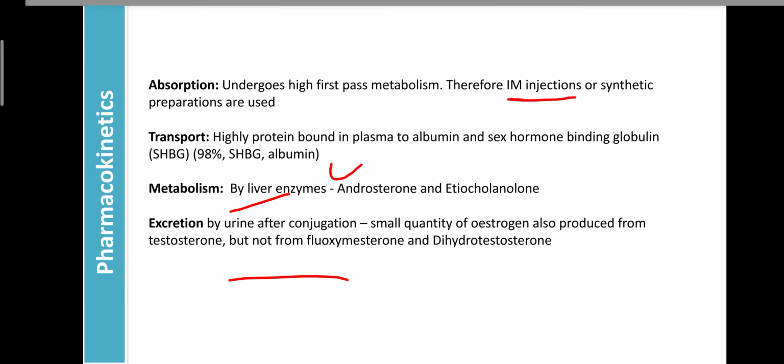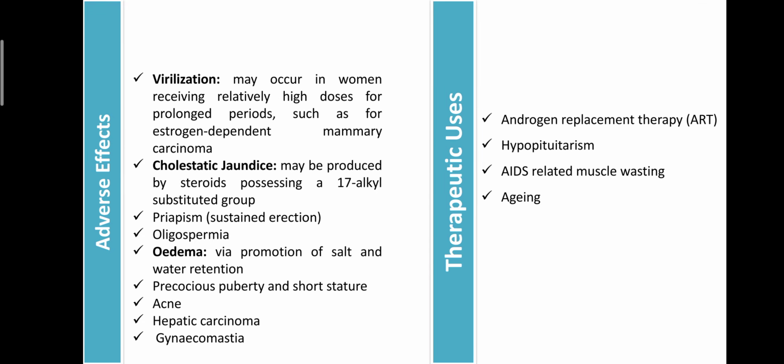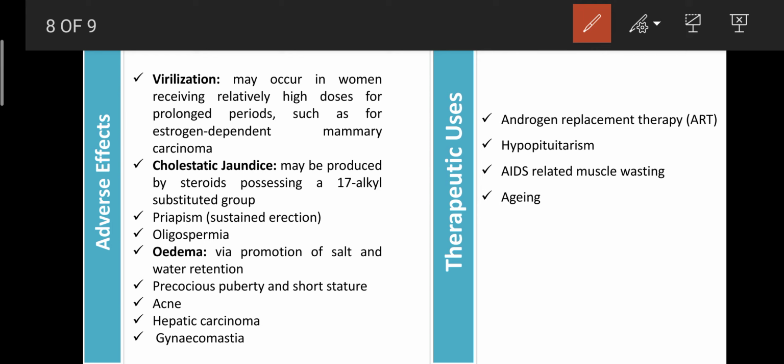Next, regarding the ADRs, these mainly cause virilization and estrogen-dependent mammary carcinoma. If aromatase activity is more, it can convert more testosterone into estrogen, and that estrogen can cause mammary carcinoma, or cancer of the mammary glands, in females. It can also cause cholestatic jaundice, because testosterone can enhance the accumulation of fat, regarding cholesterol. Due to more cholesterol, androgens can cause fatty liver or cholestatic jaundice.